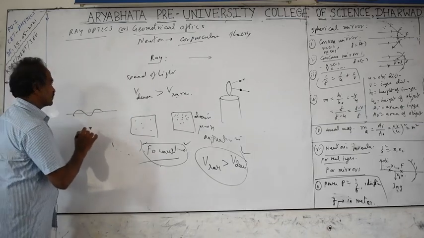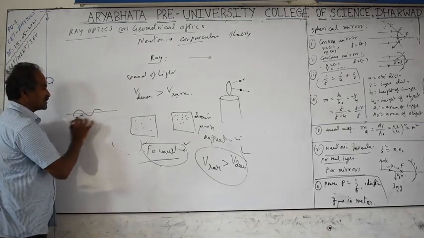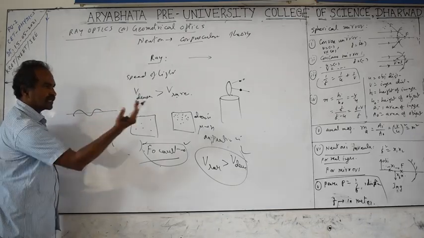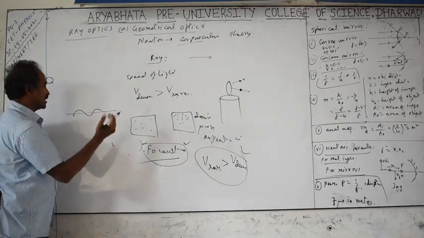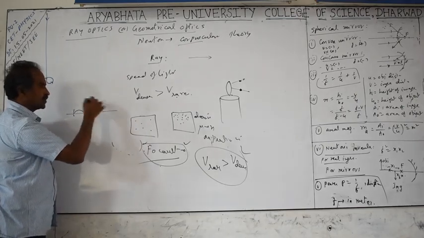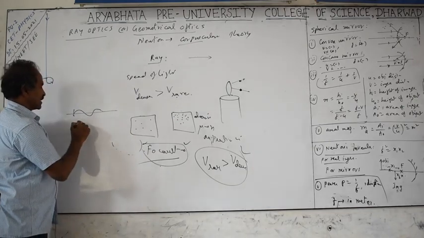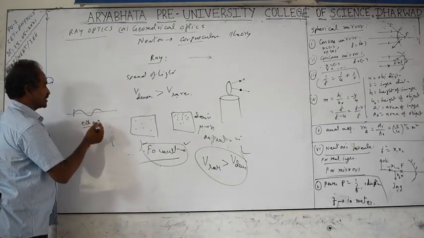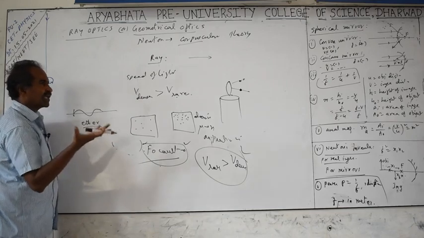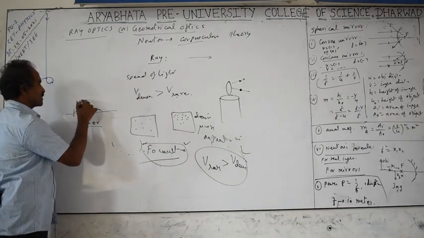But Huygens imagined that light is propagated in the form of waves, and he thought that an elastic medium is required for the propagation of the wave, just like sound waves, where air molecules have the elastic property, oscillating to and fro. Then he imagined that the universe is filled with a medium called ether. Ether means a very light, invisible, very low density, highly elastic medium throughout this universe. That was Huygens' imagination.